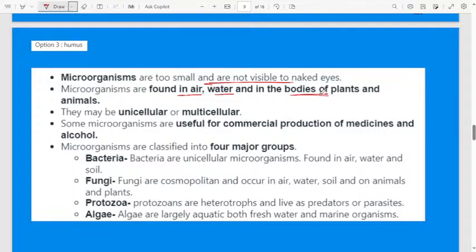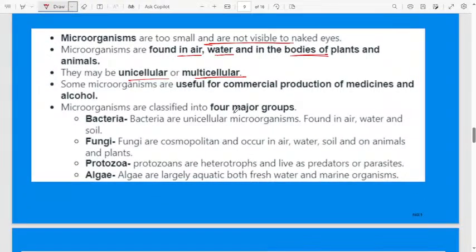Next, they may be unicellular or multicellular microorganisms. Some microorganisms are useful for the commercial production of medicines and also alcohol. Not all microorganisms are harmful to our body.